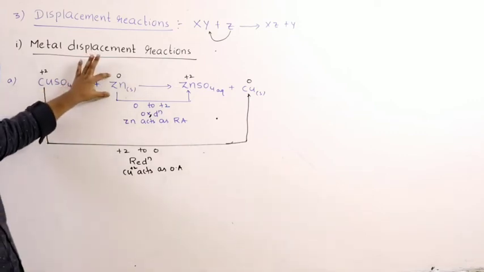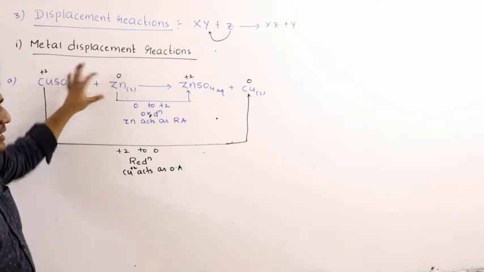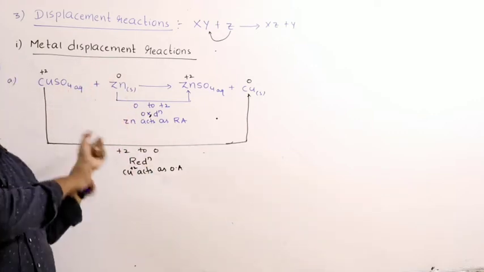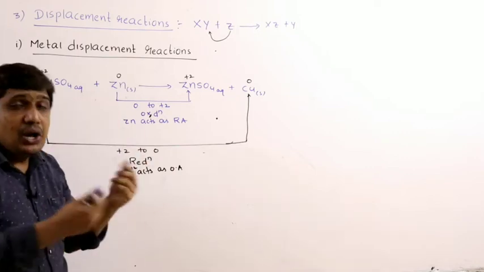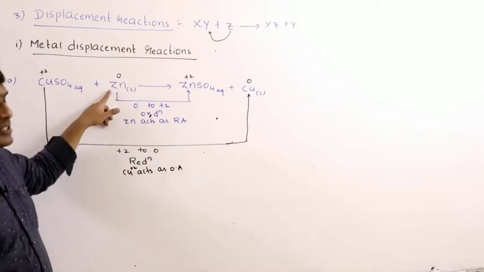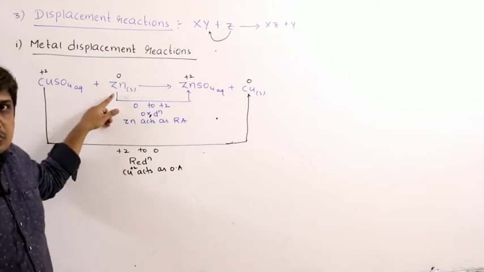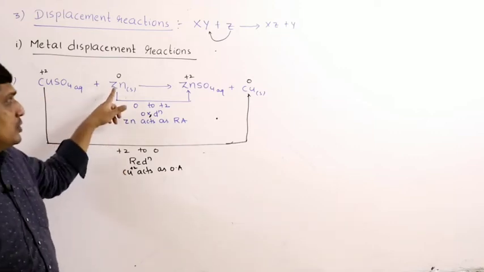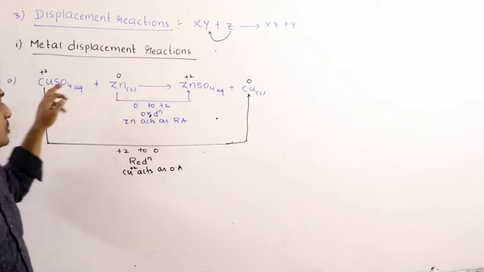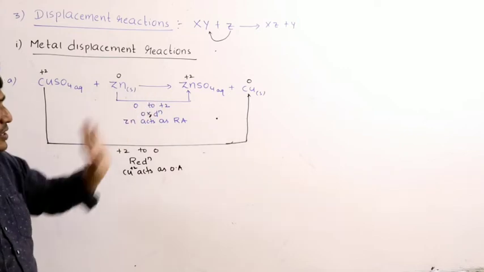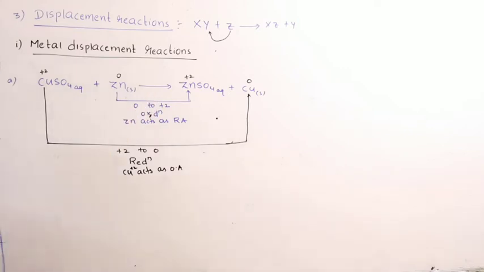Once again, more electropositive means that when you combine these two, zinc has more tendency to lose electrons than copper. Zinc is a better donor. Therefore, zinc's electropositivity is more. It has more tendency to lose electrons than copper, therefore it loses them readily, right? And those electrons are gained by copper ions and converted into copper. So, we can write a number of examples.